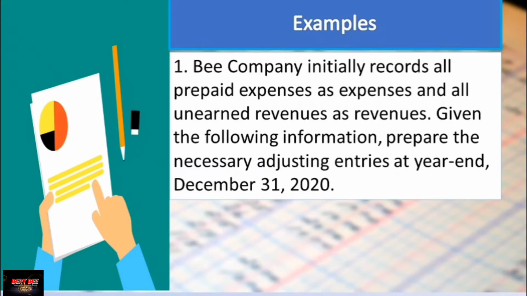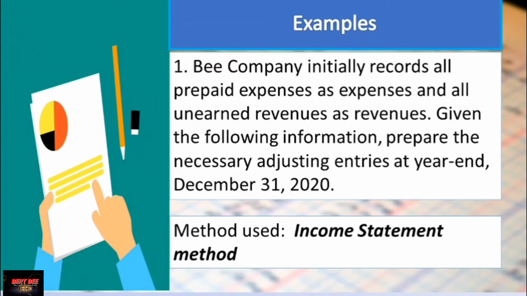In this particular example, we can surely know what method is being used. It is the income statement method, because they record prepaid expenses as expenses and unearned revenues as revenues, so they are all income statement accounts.